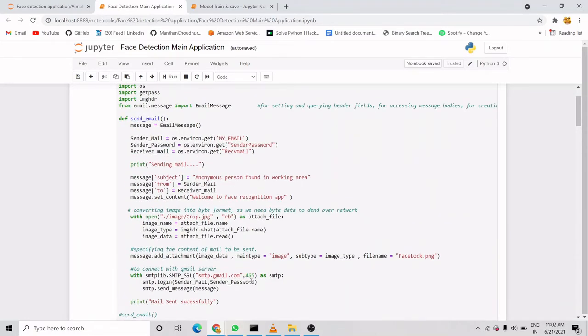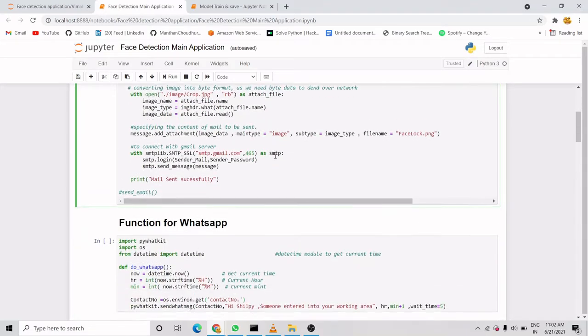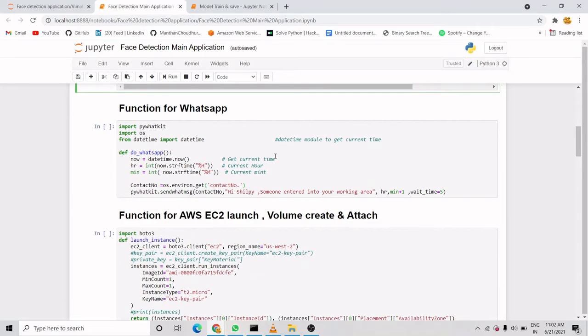Here also I have not mentioned my mail, my password, and the receiver's mail. Nothing is mentioned here; I just retrieved it from the environment variable. So let's run this function also. Okay, it is completed.